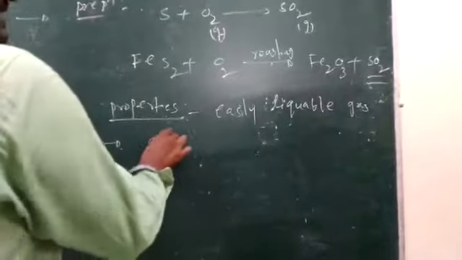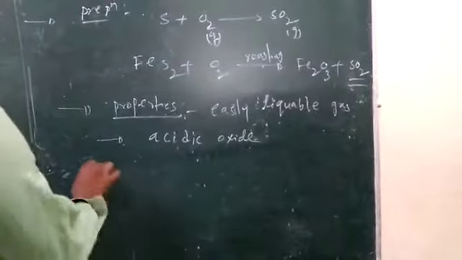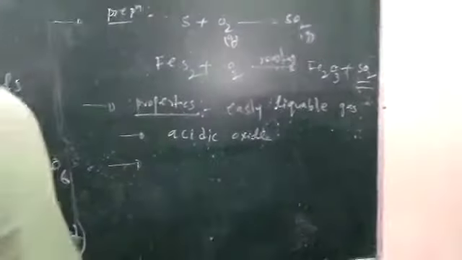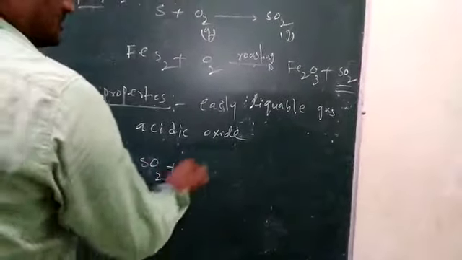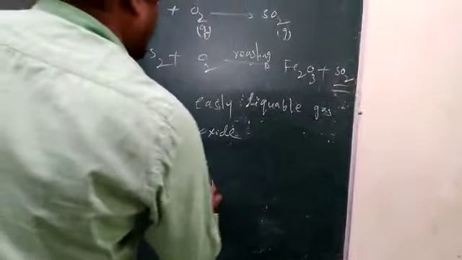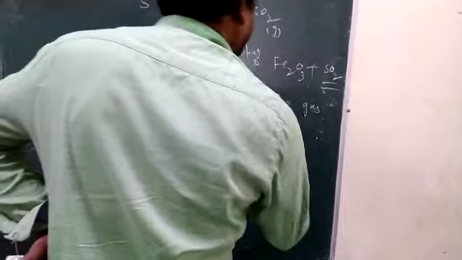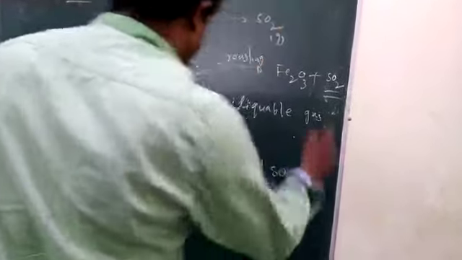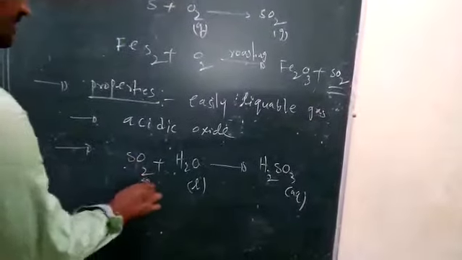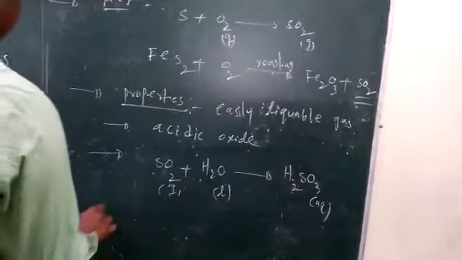It is an acidic oxide, which upon dissolution in water forms sulfurous acid. This is sulfurous acid. When sulfur dioxide gas is passed through water, it forms sulfurous acid.